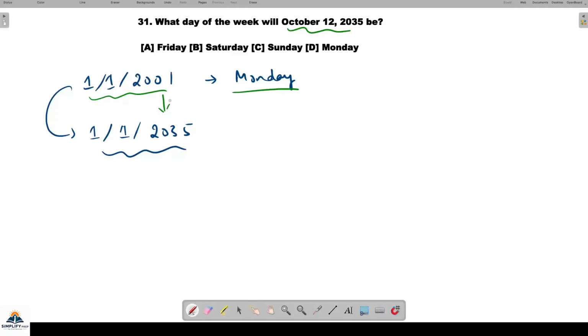For this, you have to see how many years there are and how many of them are leap years and how many are not. Because here it is not a change of one year, it is a change of a large number of years. Here the change in years is 34. 34 years have passed.